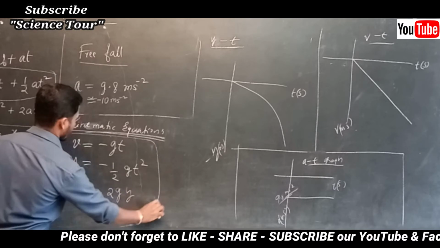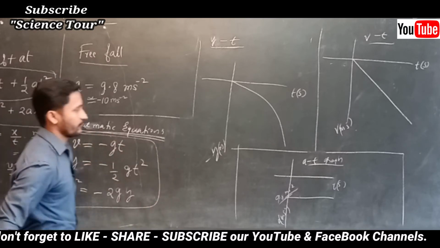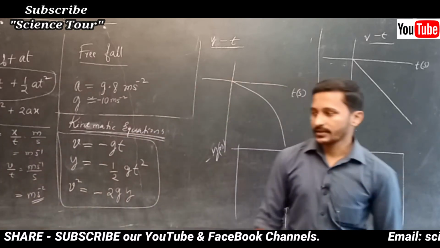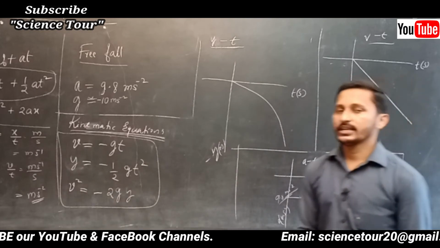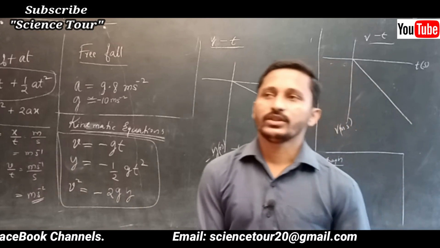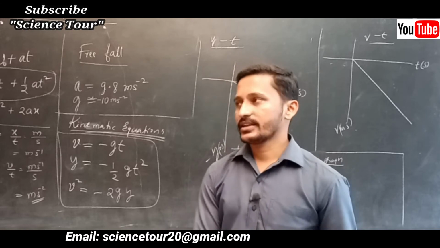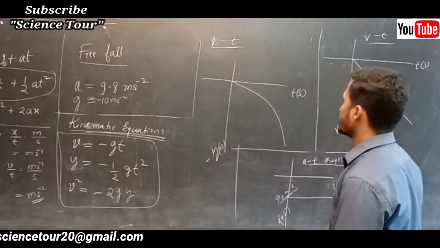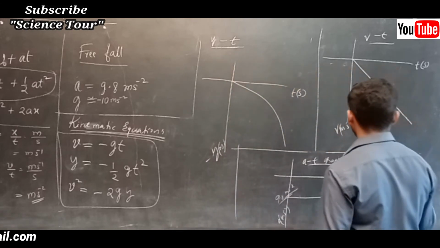These are the equations for free fall. So free fall is the case where the object is falling under gravity without considering any air resistance, and these are the graphs for free fall.